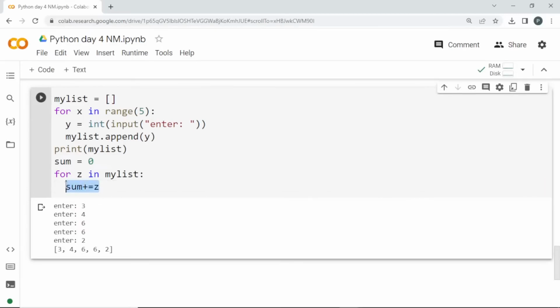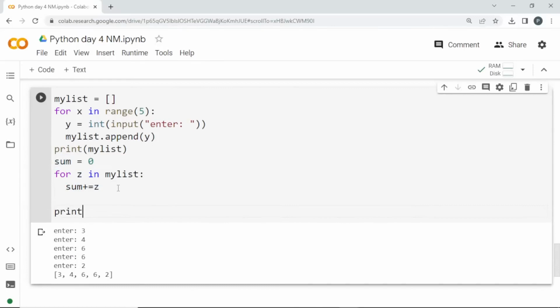Can you understand what this line is? Sum plus equal to z means what? We have seen x plus equal to 1. What is that? x equal to x plus 1. Similarly, sum plus equal to z means sum equals sum plus z. So sum will be 0 first. The z value will be 3 the first time, so 0 plus 3 will be 3 and it is stored in sum. Next iteration, the value of z will be 4, and the value of sum is already 3, so 3 plus 4 equal to 7 will be stored in sum. And it will keep on going.